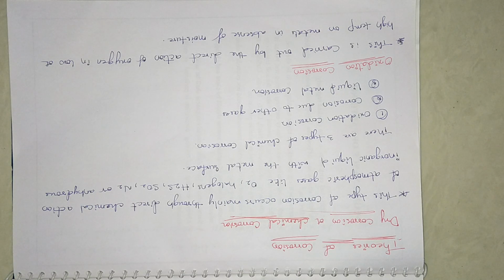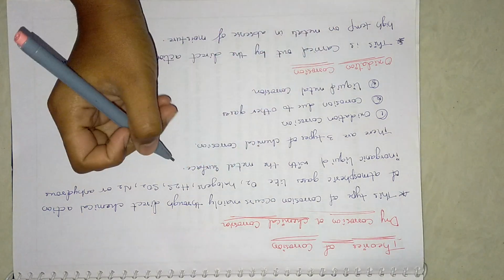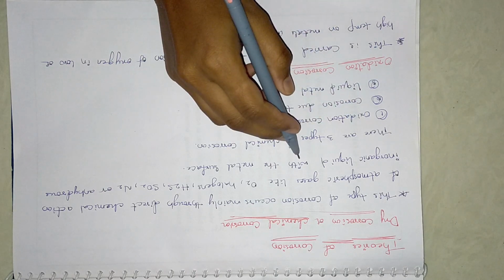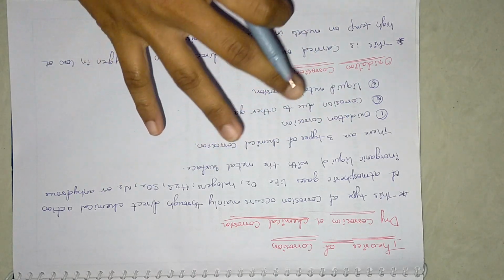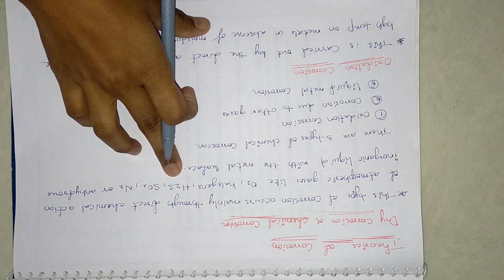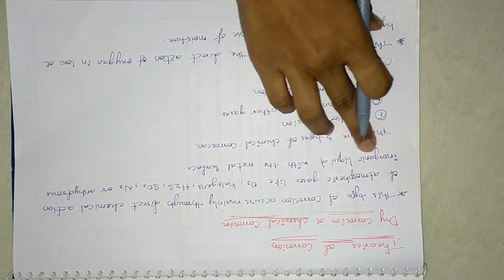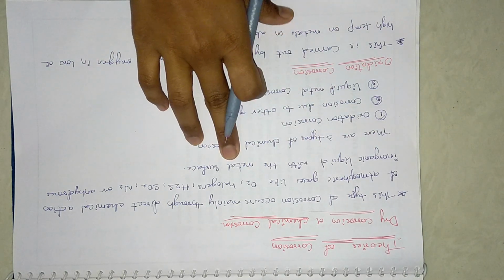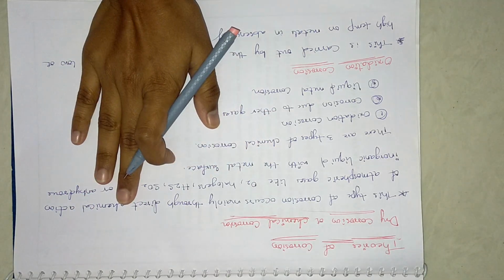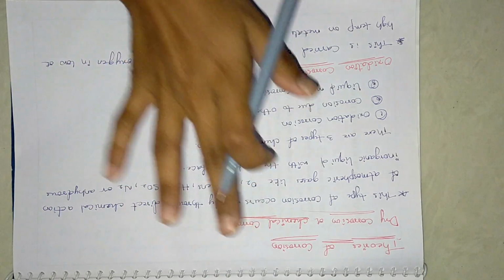Hello everyone, in today's video we are going to see about theories of corrosion. These theories of corrosion will include dry corrosion or chemical corrosion. This type of corrosion occurs mainly through the direct chemical action of atmospheric gases. Whenever the metal directly comes in contact with gases like oxygen, halogens, H2S, SO2, N2, or anhydrous inorganic liquid with the metal surface, that means whenever the metal comes into contact with all these gases, dry corrosion will occur. We can also call it chemical corrosion.